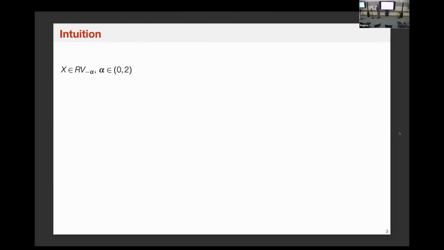And here's just the intuition about how we're going to approach this problem. We're just keeping some of the main objects here. Again, X_i are the i.i.d. copies of this random variable X that has regularly varying laws. Because we're considering these L2 laws, it's simpler to define Y, which is just X squared. Y will be regularly varying with tail index beta. Beta is just alpha over 2, which is between 0 and 1, and 1 over beta is larger than 1.